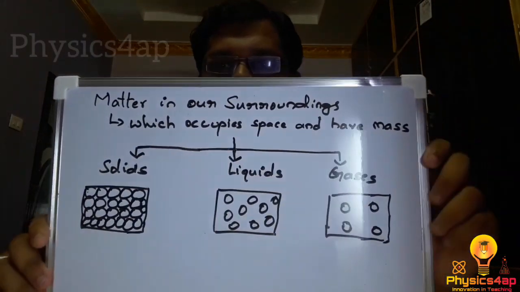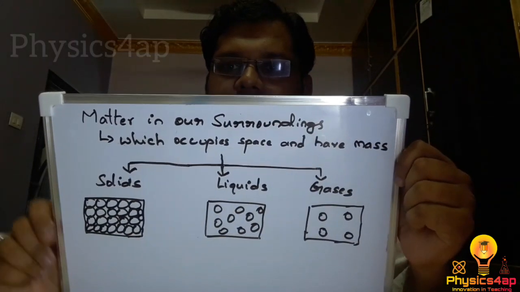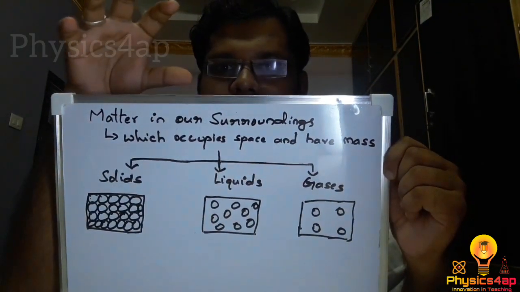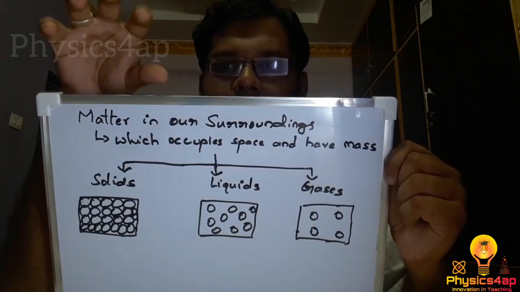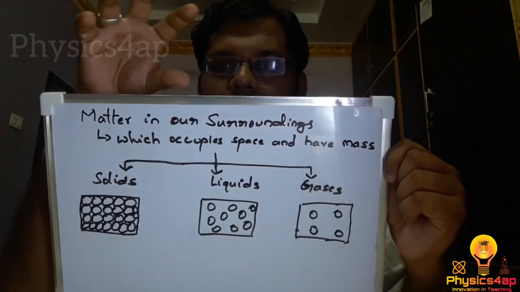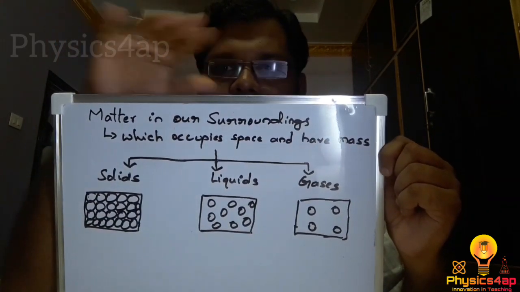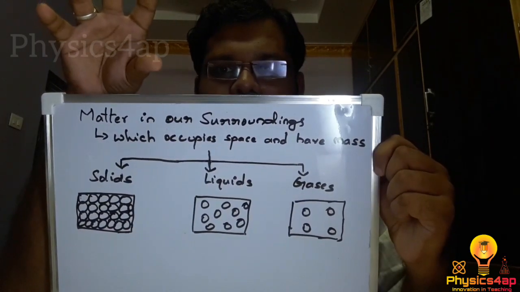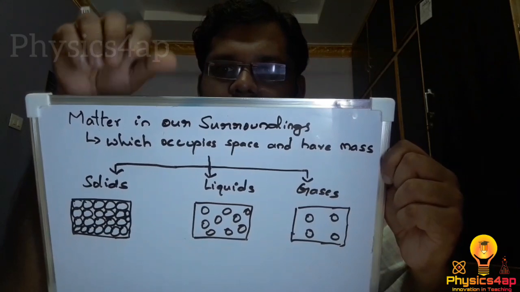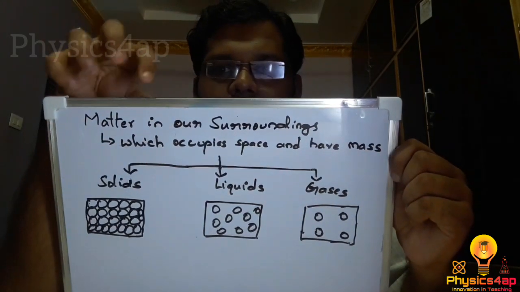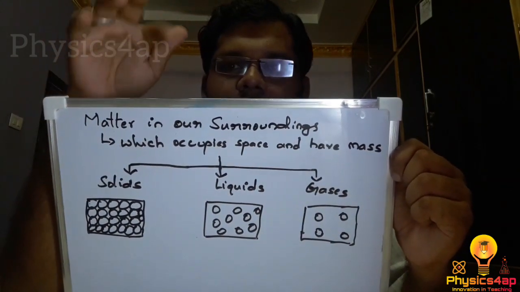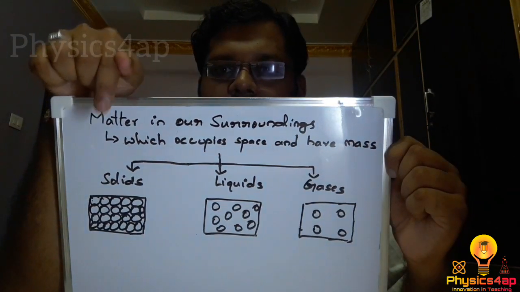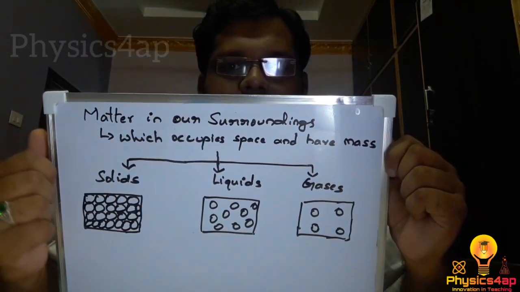So we know that matter is anything which occupies space. Anything which occupies space and has mass is called matter. It occupies a certain volume, along the x-axis, y-axis and z-axis, and it also has a mass. And we know that matter is divided into three types, that is solids, liquids and gases.